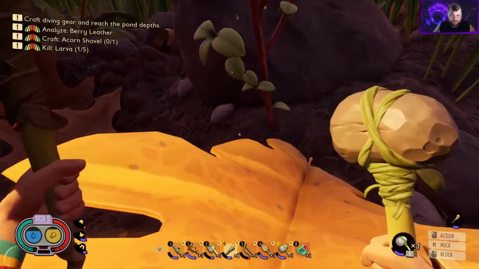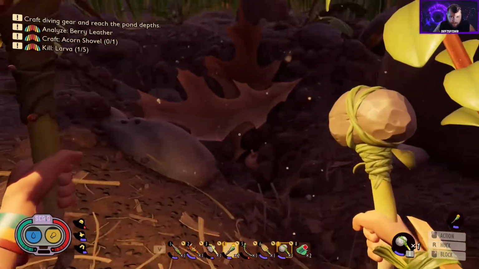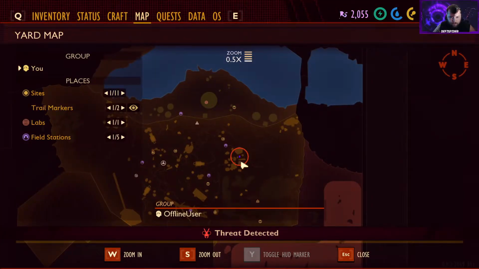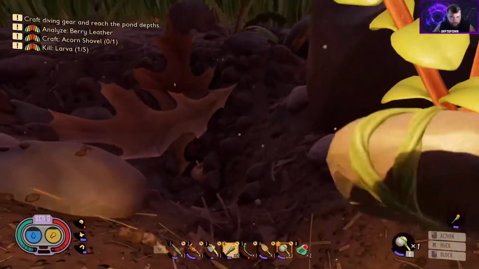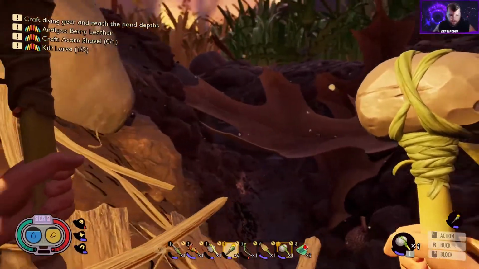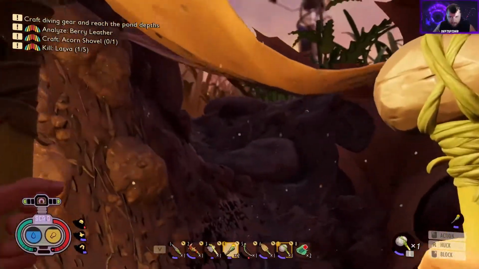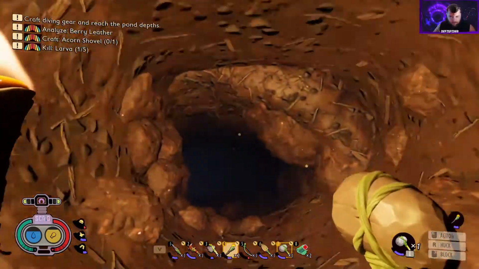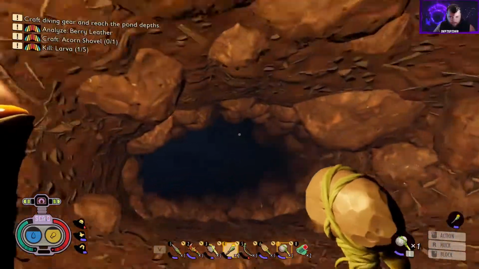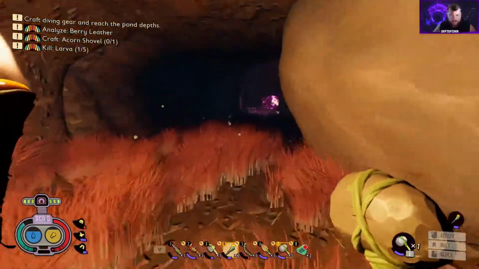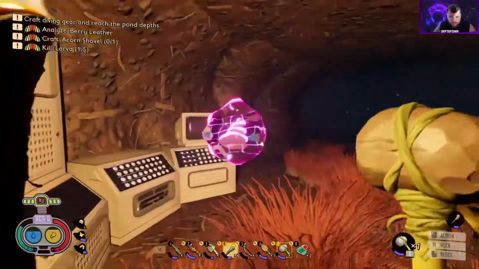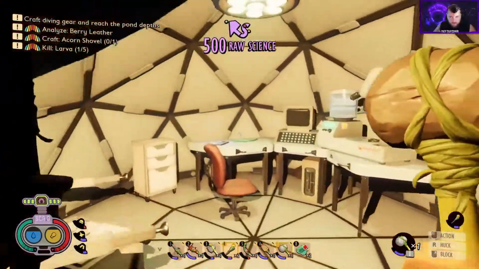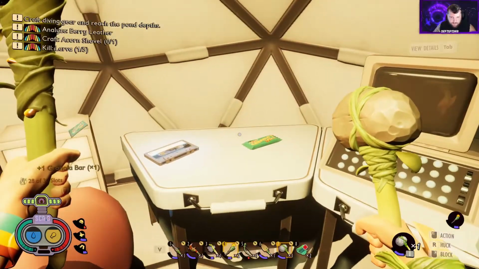Alright guys, so we found some more science in another field research station. So there's this giant hole over here by this shovel. I can show you on the map. So it's in this area. You need to be careful. There's a bombardier beetle above this hole. But there's 2 acorns down here. We smashed one and then you come into this hole. And just run down to the depths and we will find some more science and another research station. And then inside of here we've got some granola bars.